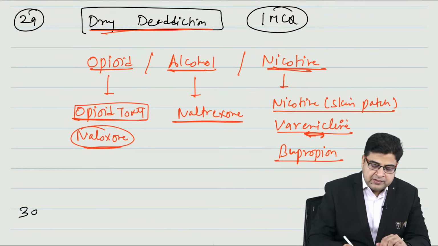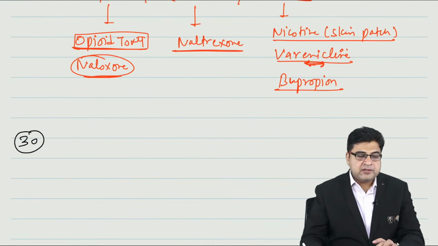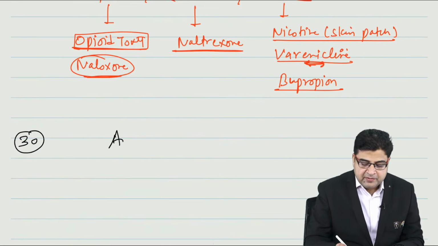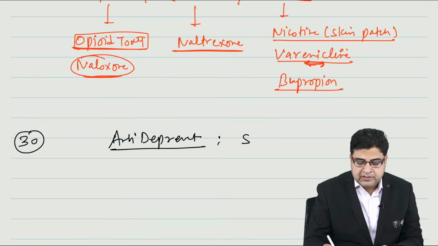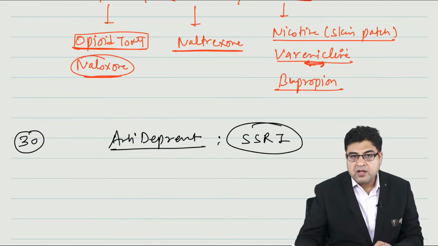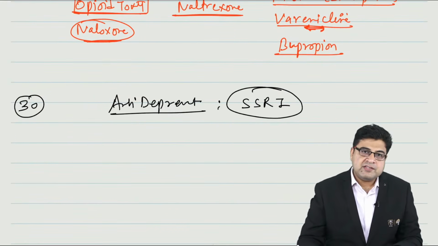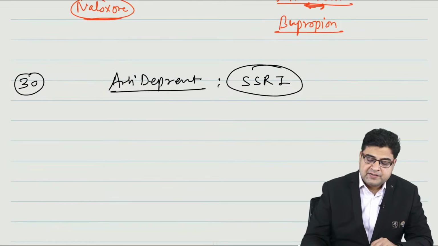Now the last topic, topic number 30, is based on antidepressant medicines. Antidepressant medicines can be asked, and particularly the topic is SSRIs, which are the best medicines for the treatment of depression. So these medicines can be asked.